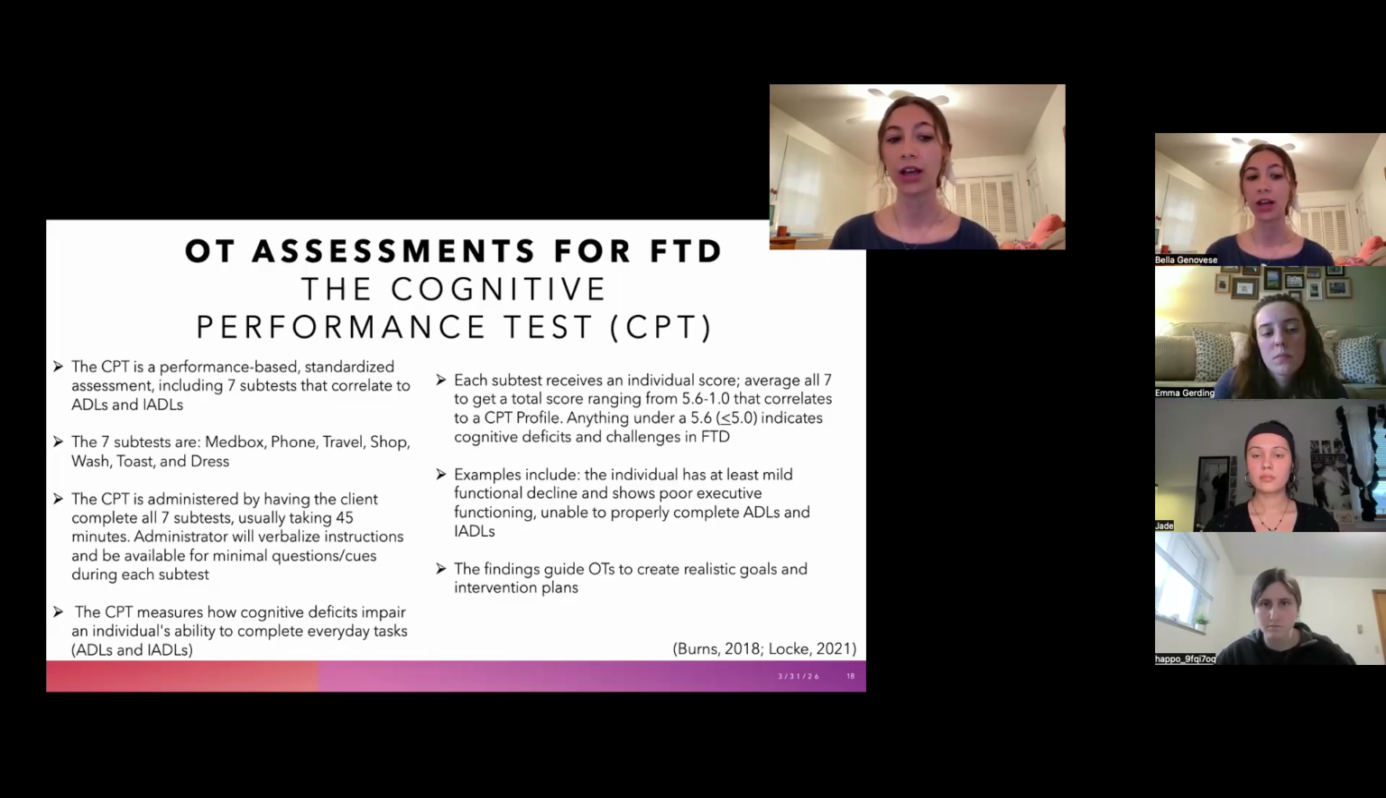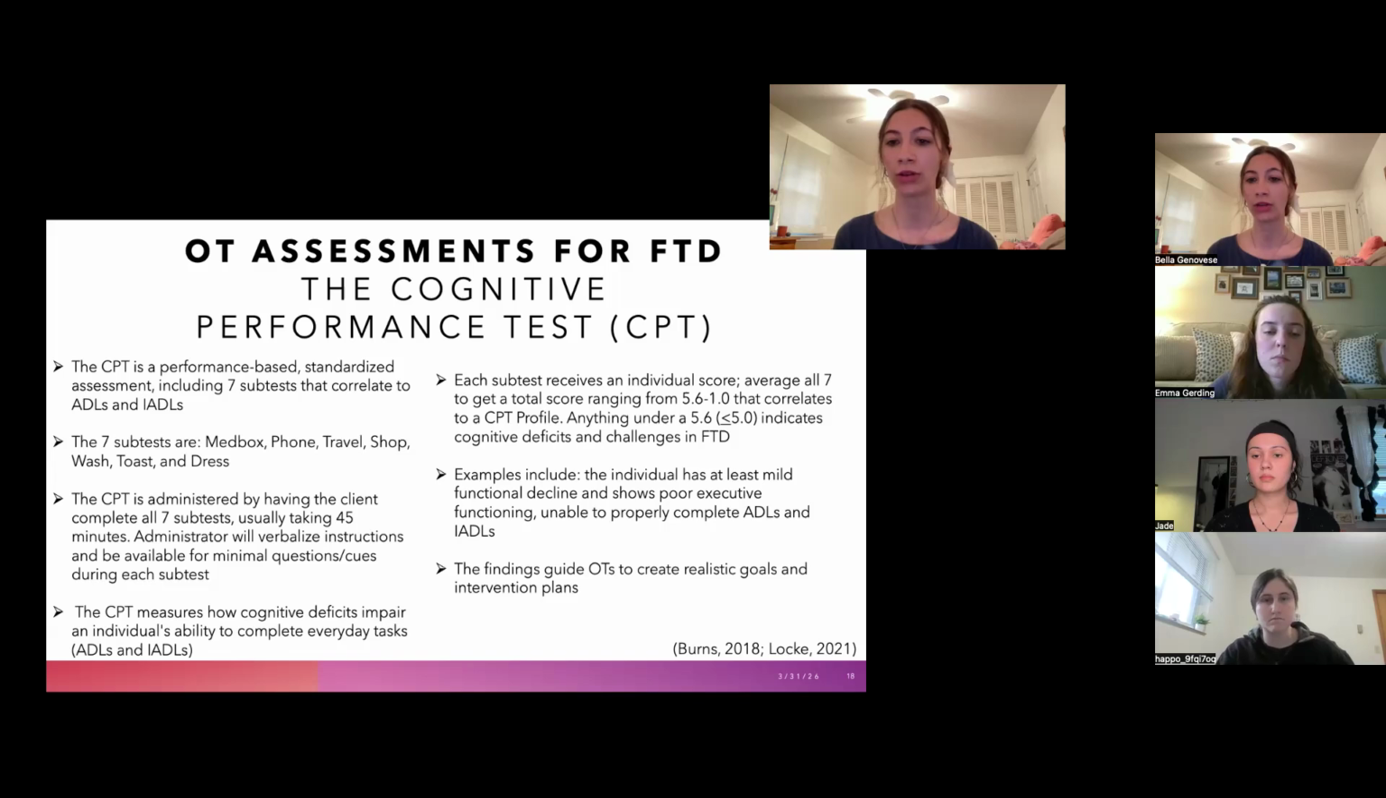The administrator will verbalize all of the instructions and be available for minimal questions and cues during each subtest for the client. The CPT overall measures how the cognitive deficits impair an individual's ability to complete these everyday tasks. Each subtest is then given a score. Then we sum up all of these scores on a scale of 5.6 to 1 for a CPT profile. And then anything under that range is going to show us cognitive deficits and challenges in FTD.